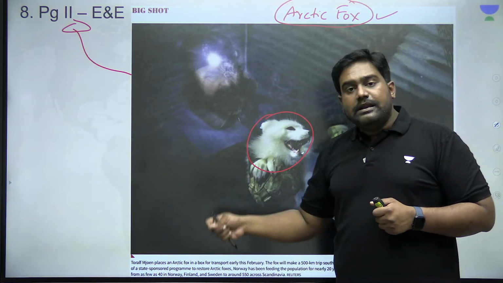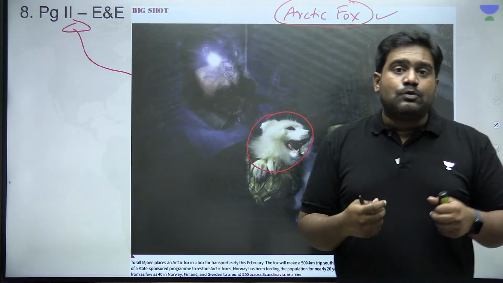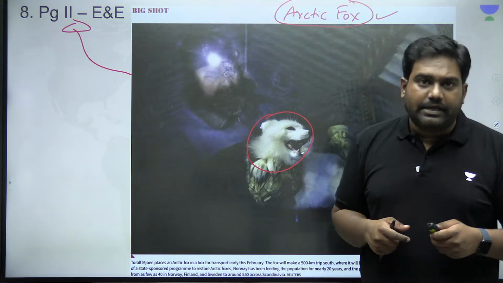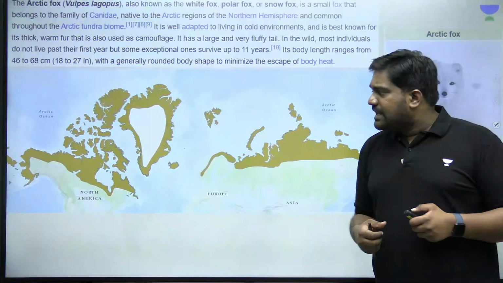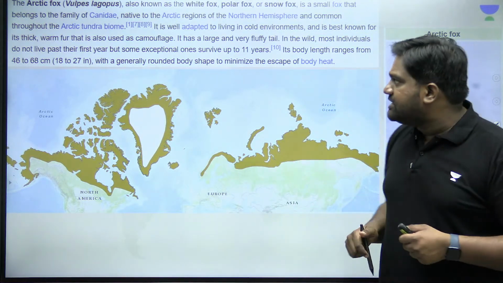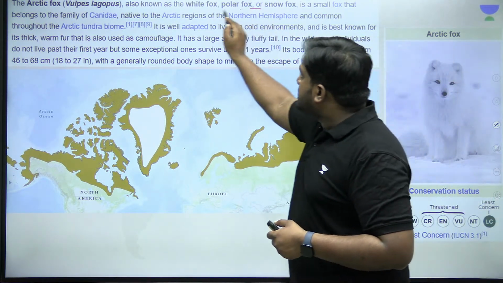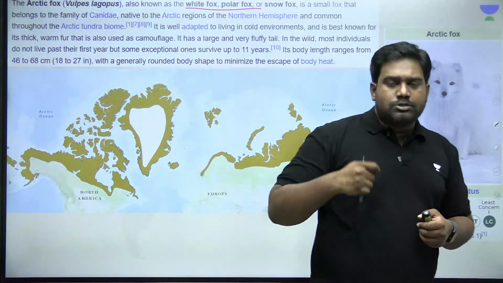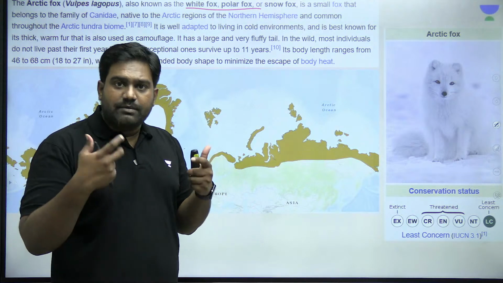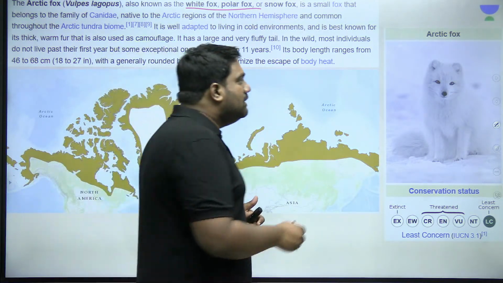So Norway, Finland, Sweden, they all have conservation programs focused on the Arctic fox. And they're trying to increase its population in the Arctic belt, in the Arctic region. So let's know some basic facts about this unique animal, and after that we can end the session for today. This fox is also called the white fox or the polar fox. You can see how it looks. It becomes easier for you to remember if you look at the images, right?